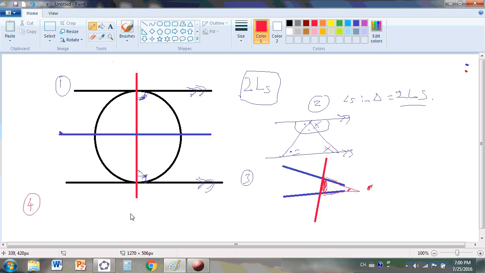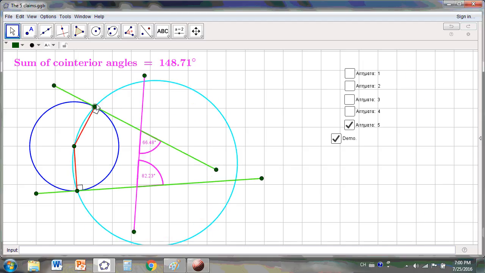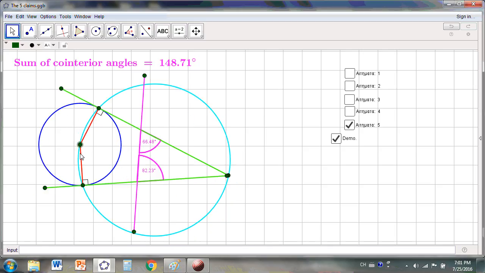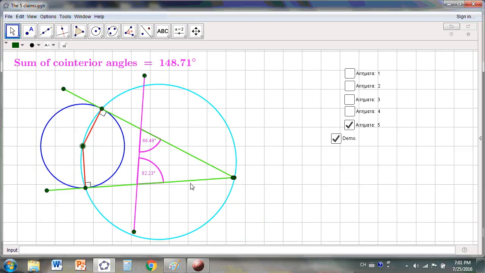You can look at this applet where I've demonstrated these facts, and also note that if we extend either of these two non-parallel lines like so, they will meet on the same circle that passes through these 3 points. It doesn't matter what these 3 points are, the circle will pass through the 3 points plus the point where the two lines coincide. And that is pretty much all there is to claim number 5, not postulate number 5, but claim number 5.